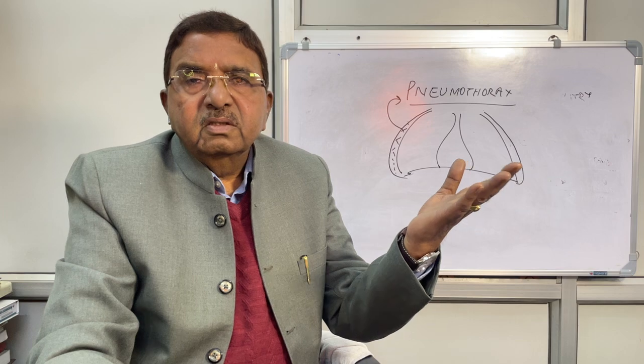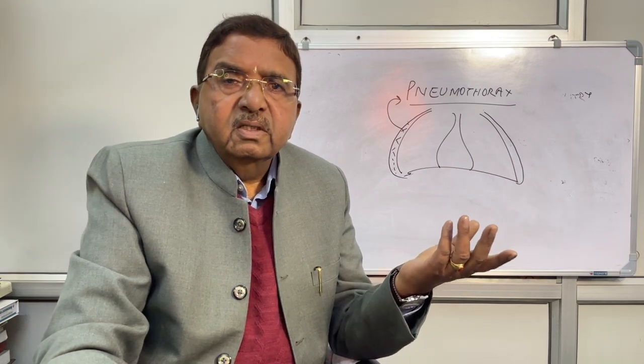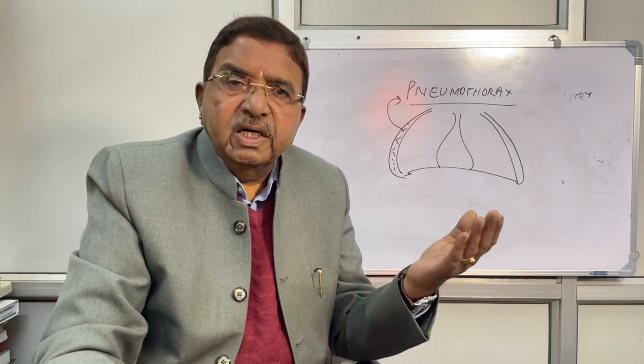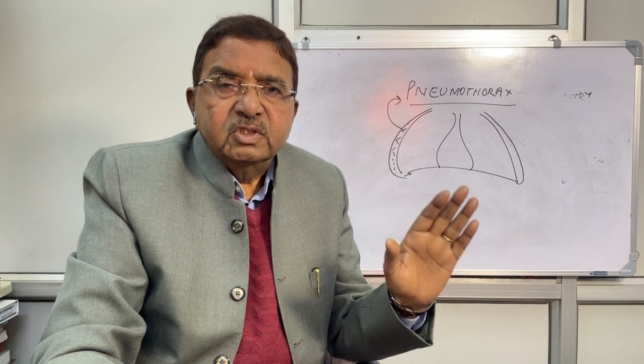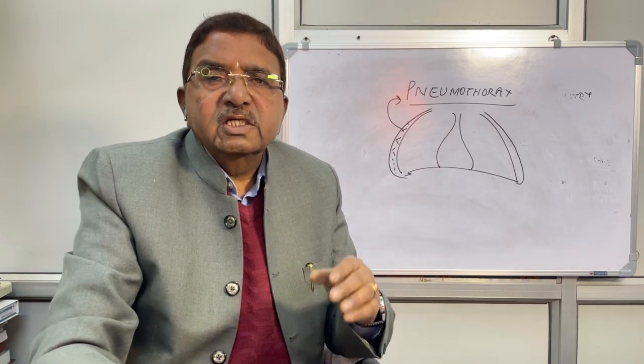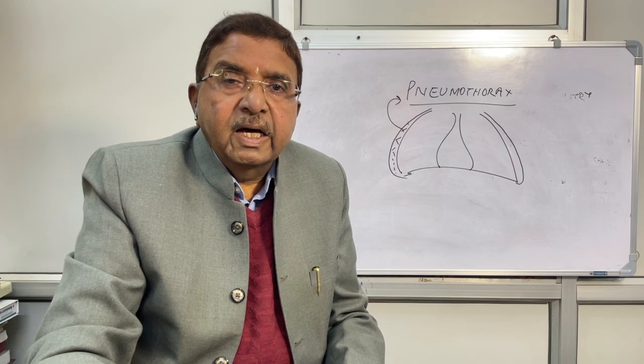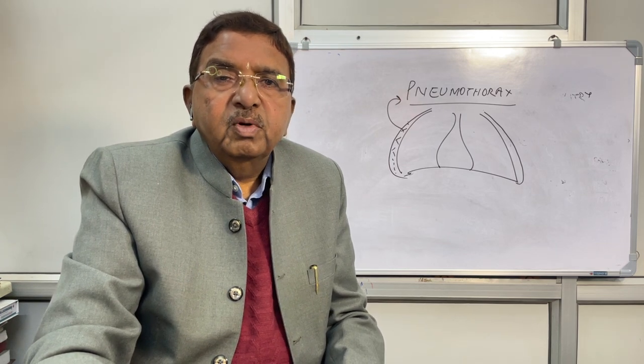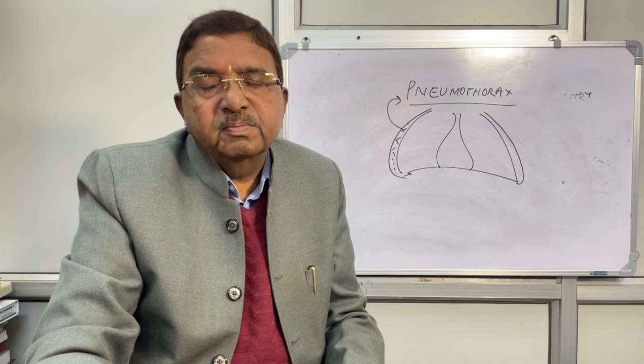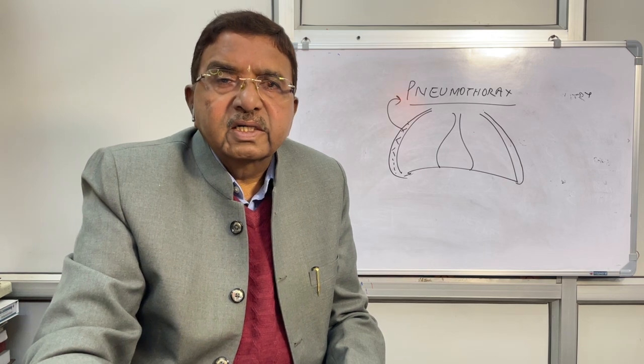That may rupture for any reason and lead to spontaneous pneumothorax. Secondary pneumothorax is because of underlying causes like COPD, pulmonary tuberculosis, lung abscess and bronchitis.